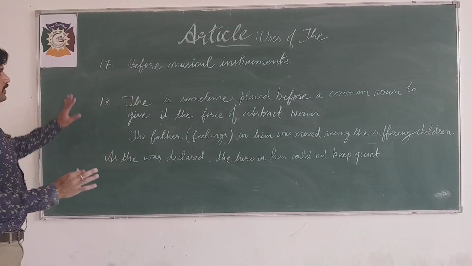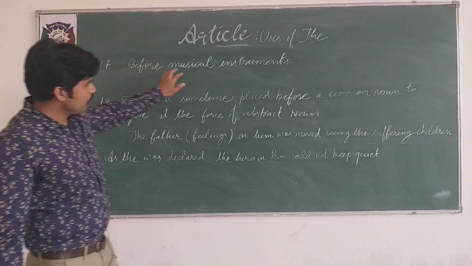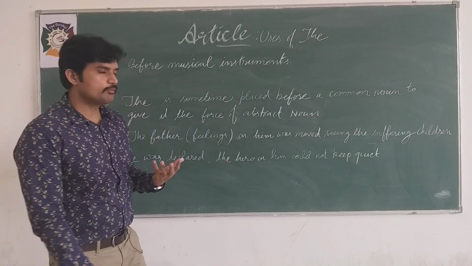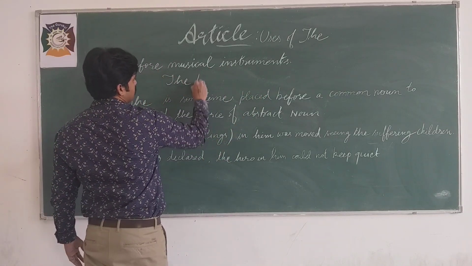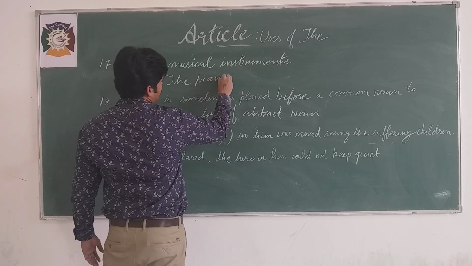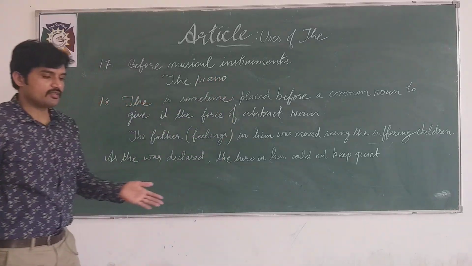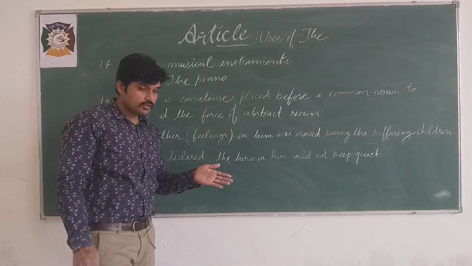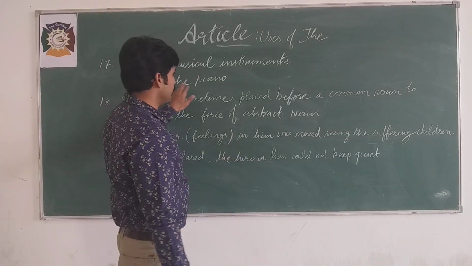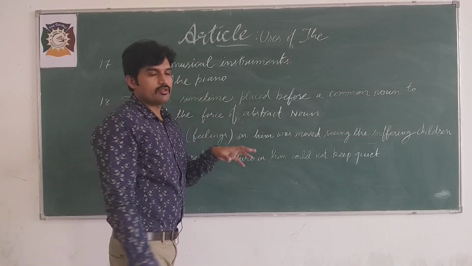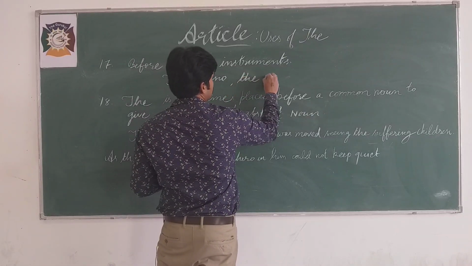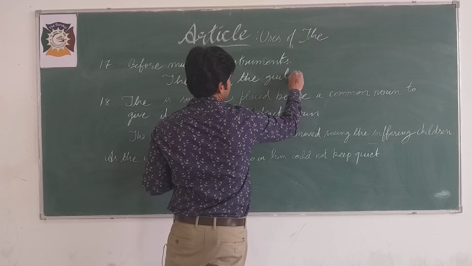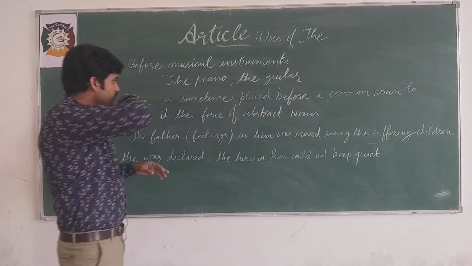Now dear students, 17 number, before musical instruments, the musical instruments like the piano, like he likes the piano. So because it is a musical instrument, we got to use the before it. The harmonium, the guitar, etc. Right? We use the before musical instruments.